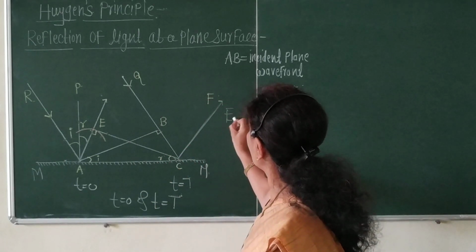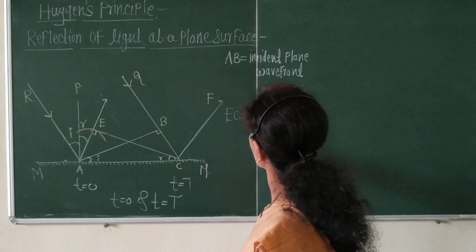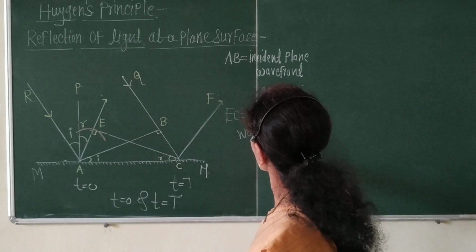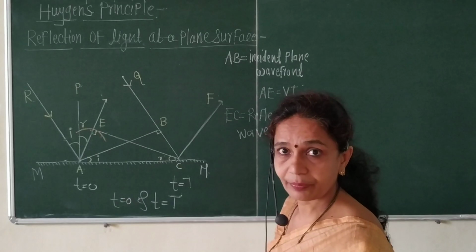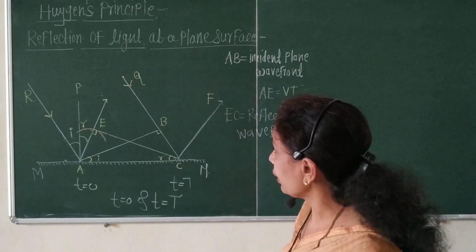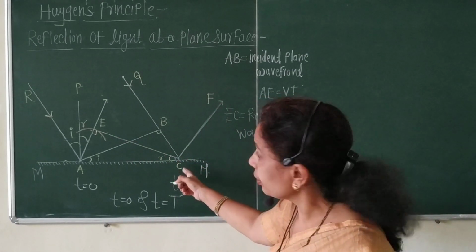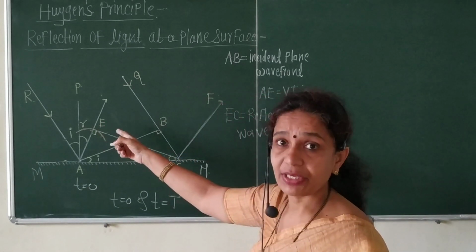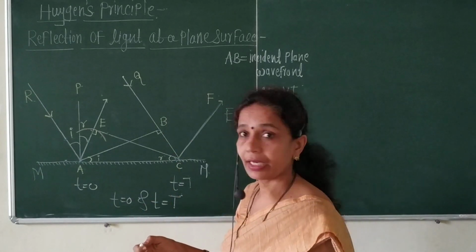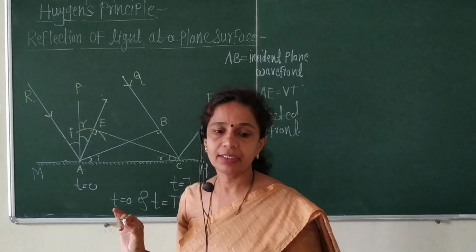What is the EC here? EC is equal to the reflected wavefront. Okay, AB is the plane wavefront and EC is the reflected wavefront. It is denoted by the EC. And it is drawn by tangent to the hemisphere. Reflected wavefront कसा काढायचा आहे, तर tangent to the hemisphere. बरोबर इथं जो काय अँगल झालेला आहे ईला तो किती असणार आहे, तर 90 डिग्री असणार आहे.